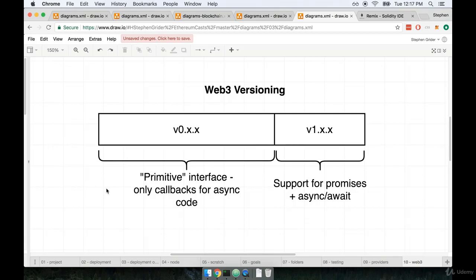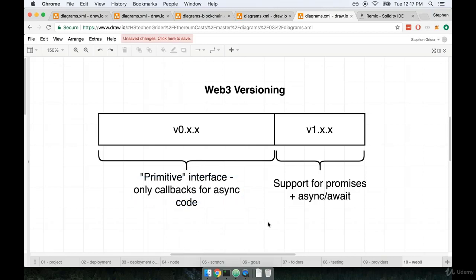If you want to get access to a contract, call a function on a contract, or send money from one person to another, these are all asynchronous actions. The only way to get some indication that our function call, transfer of money, or access to our contract has been completed successfully is by providing a callback function.